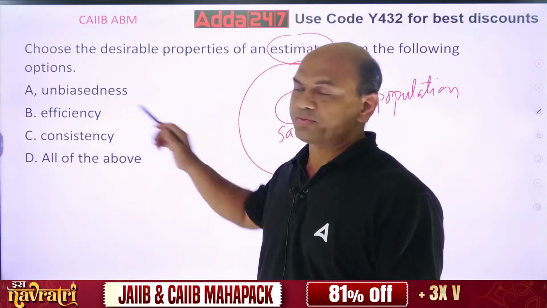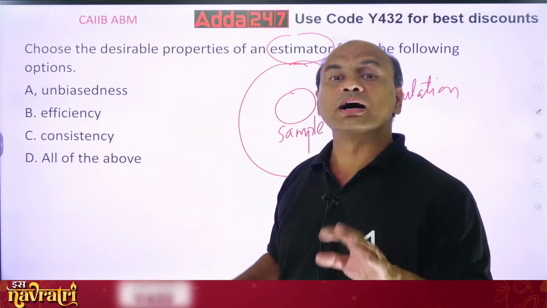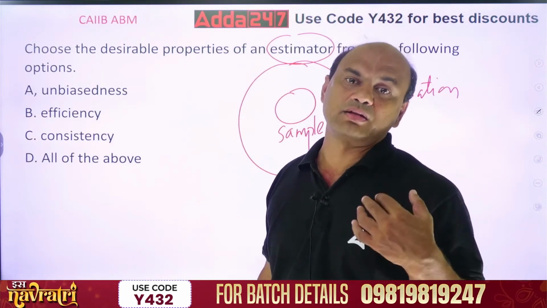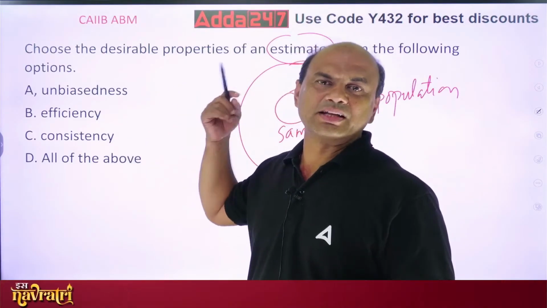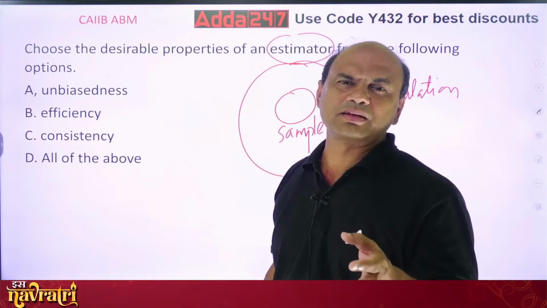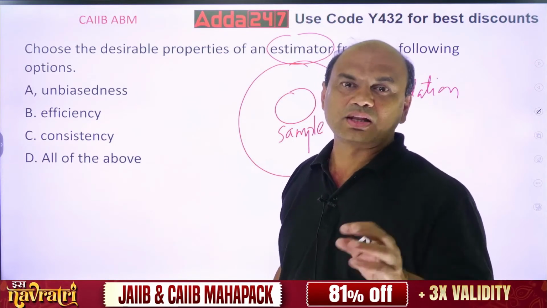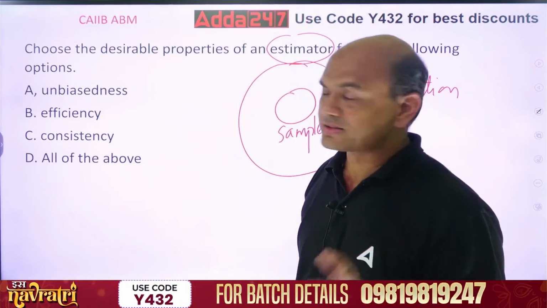Second, efficiency. If I use this estimator, no other estimator should be required. Otherwise what happens? I have used an estimator, done the estimation, and something is still missing, so I'll have to use some other thing. That should not be the case.